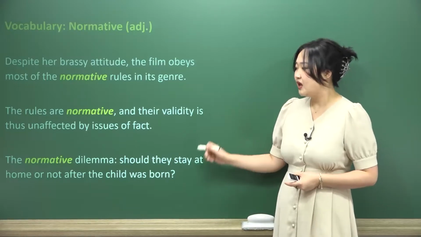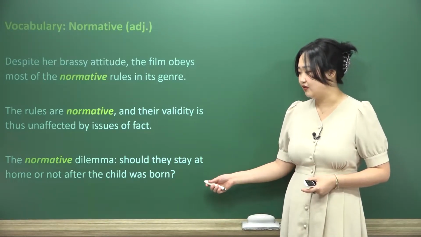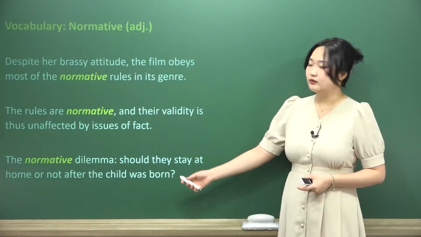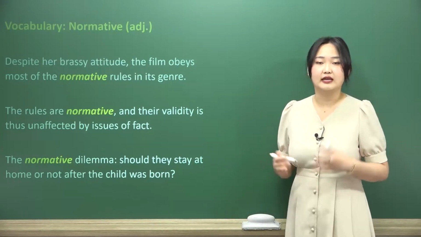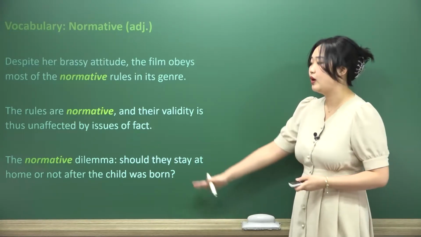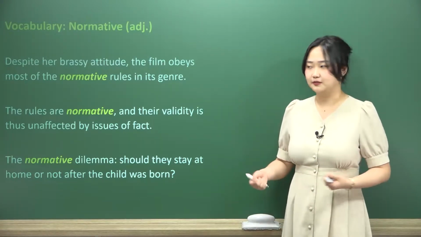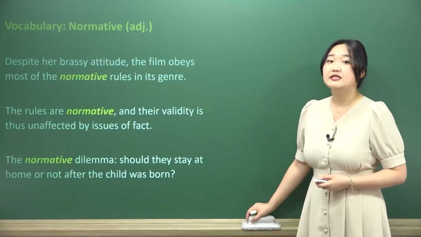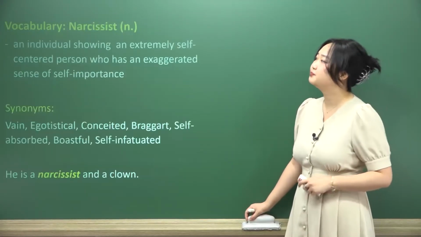Again, norms. The normative dilemma, should they stay at home or not after the child was born? The regular same old question that everybody hears, that is normal for everybody to go through, should they stay at home or should they go outside? That is the question. Normative, again, something that is very standard, very average, something that comes up a lot.